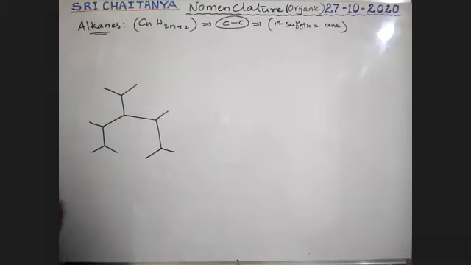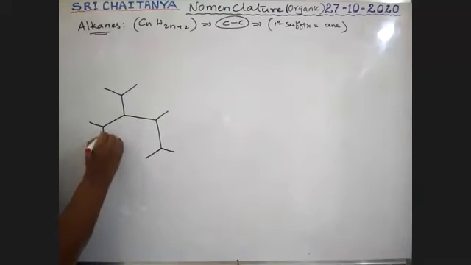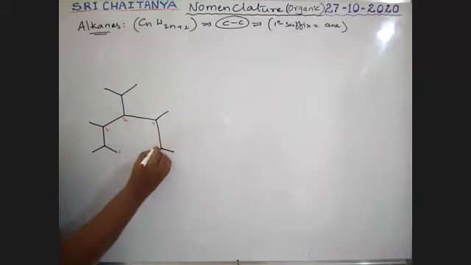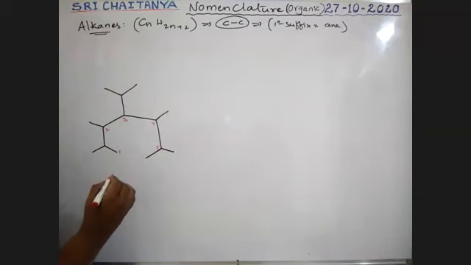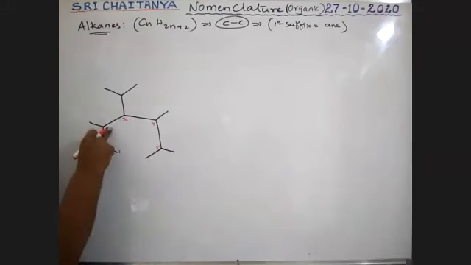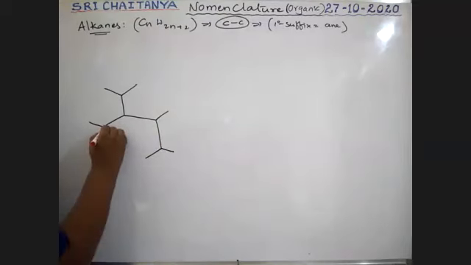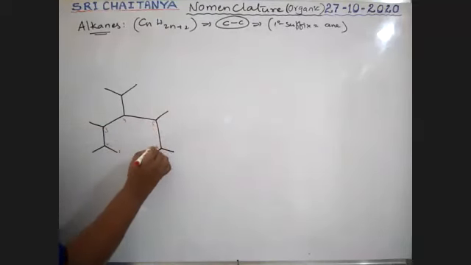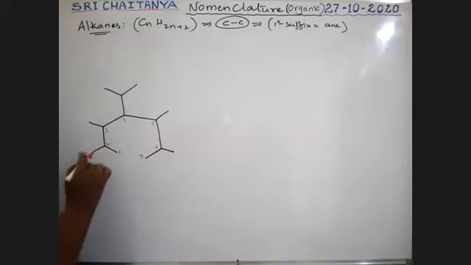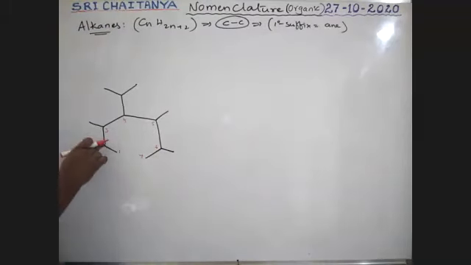So therefore, I am writing this one as this one. 1, 2, 3, 4, 5. Where is this? Just a minute, boys. I missed it, sorry. 1, 2, 3, 4, 5, 6, 7. Yes, it is a 7 chain, right? So both directions are the same. Both the directions, 1, 2, 3, are the same.